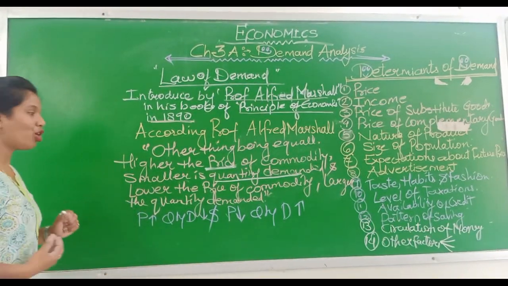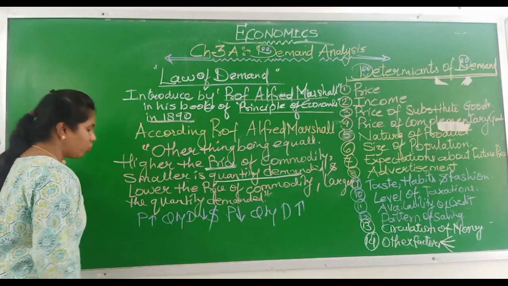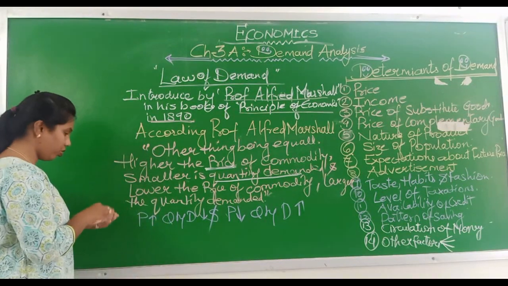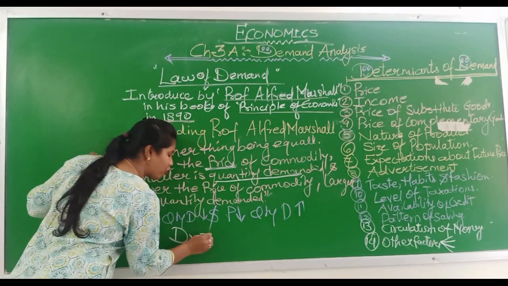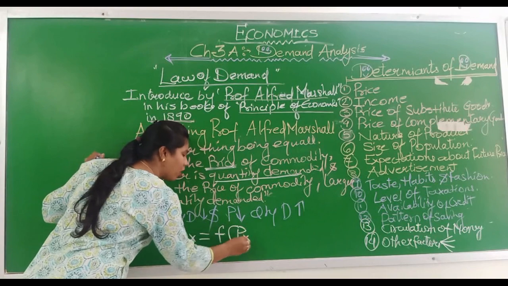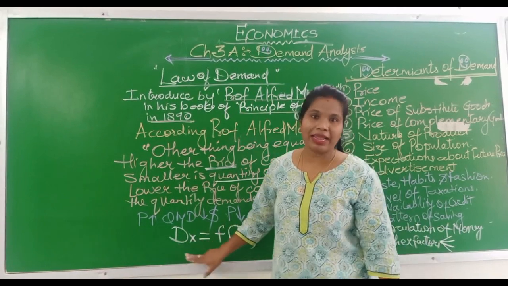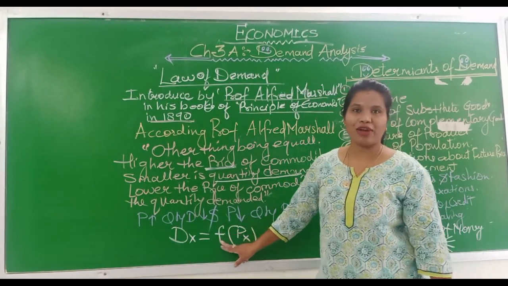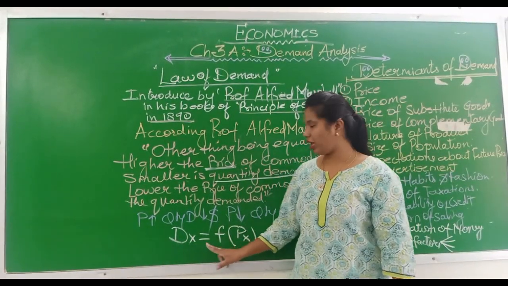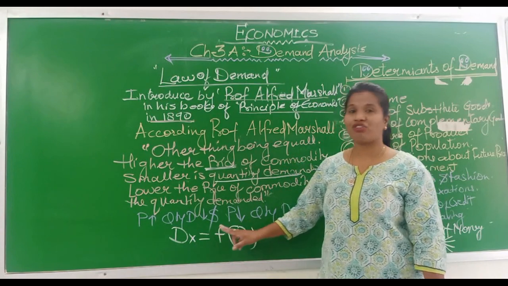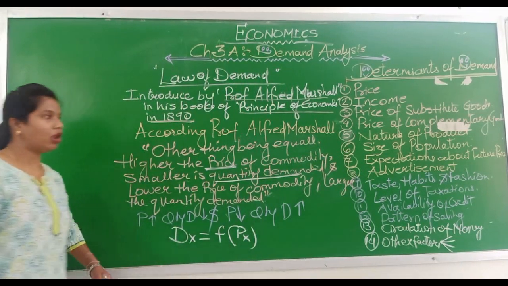It shows symbolically the relationship between price and quantity demanded. So demand for X commodity equals the functional relationship with the price of X commodity. D stands for demand, X stands for the commodity, F is the function, P is the price. So demand for X commodity equals a function of the price of X commodity. So this was the law.